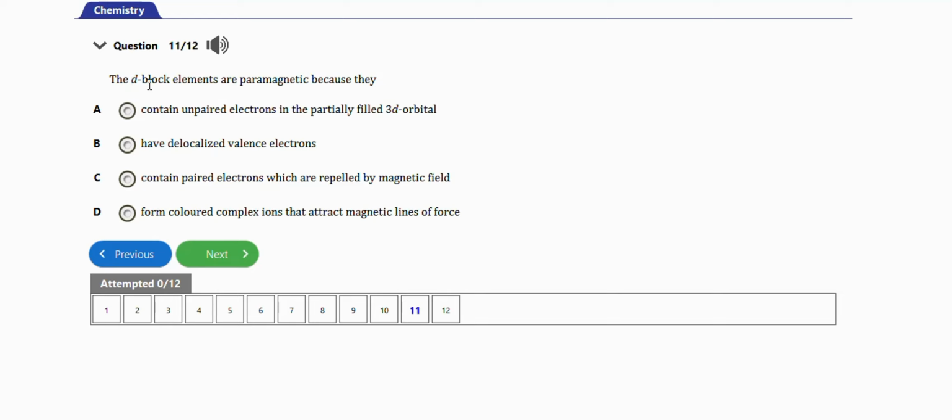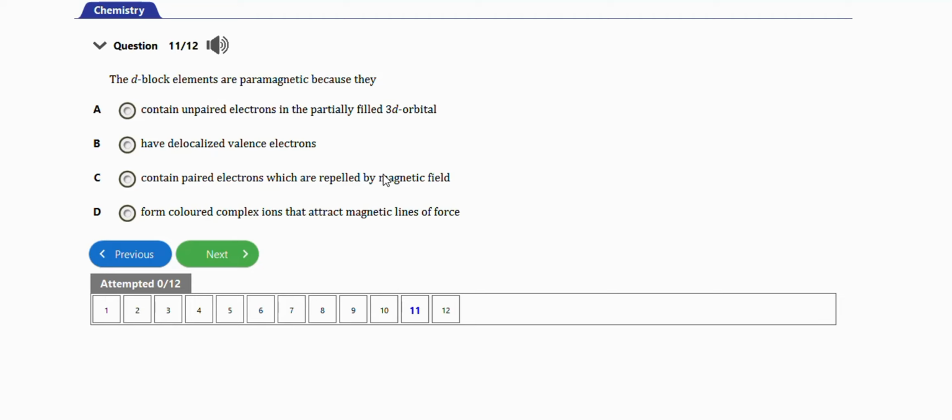Next question is this one. It says the D block elements are paramagnetic because they contain unpaired electrons in the partially filled 3d orbitals. Yes, so this is the right answer, guys. So no need checking option B, C, and D. The right answer is option A.